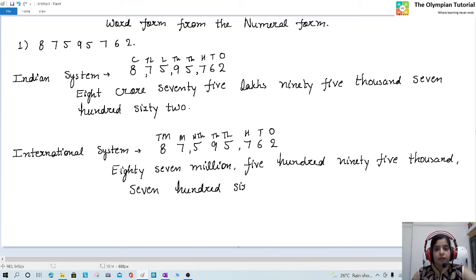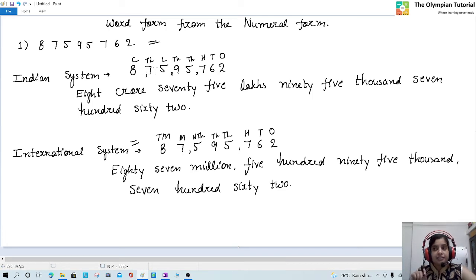762. So what have we done? We have written the word form from the numeral form by both systems, the Indian system as well as the international system. In the Indian system, we start from the extreme right and put commas after 3 digits and then after 2 digits.